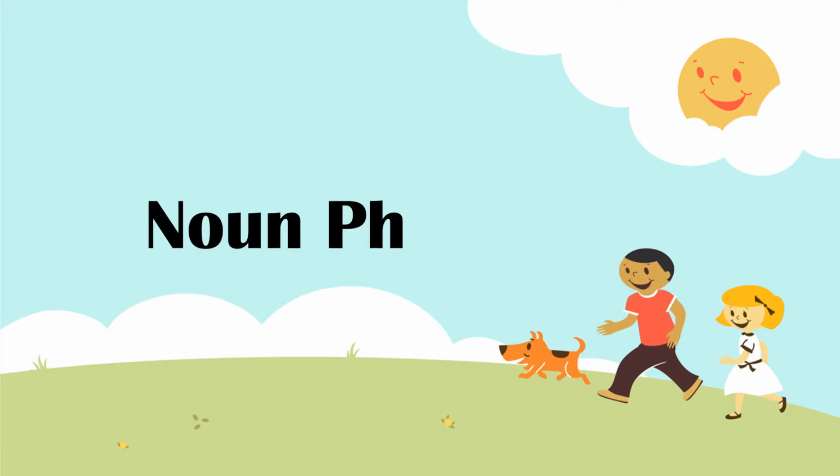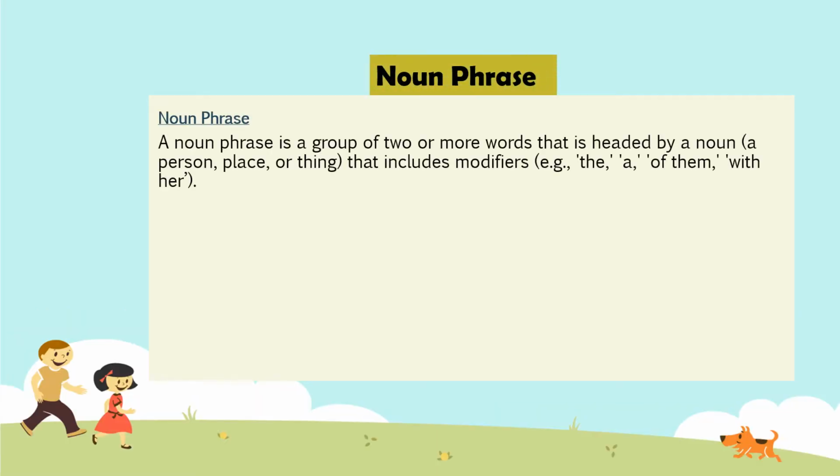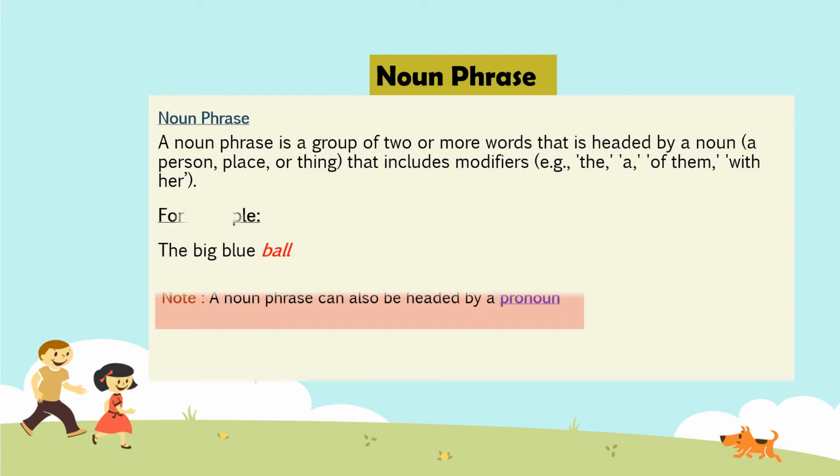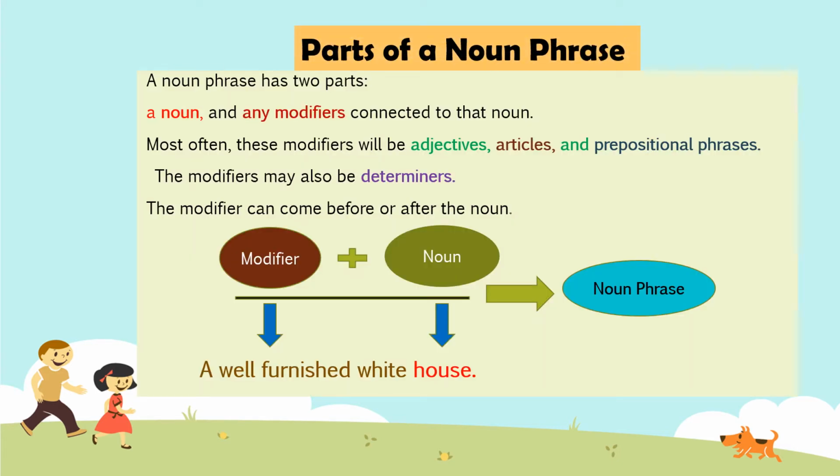Today we shall learn about noun phrase. A noun phrase is a group of words that is headed by a noun or a pronoun. It includes modifiers. For example, the big blue ball. Here ball is a noun, it is headed here, and big blue is a modifier. A noun phrase has two parts, a noun and any modifier.